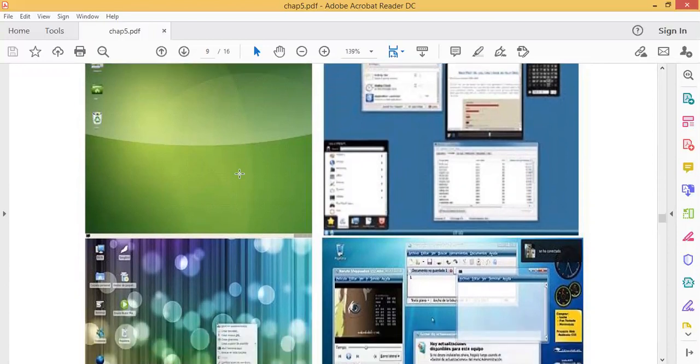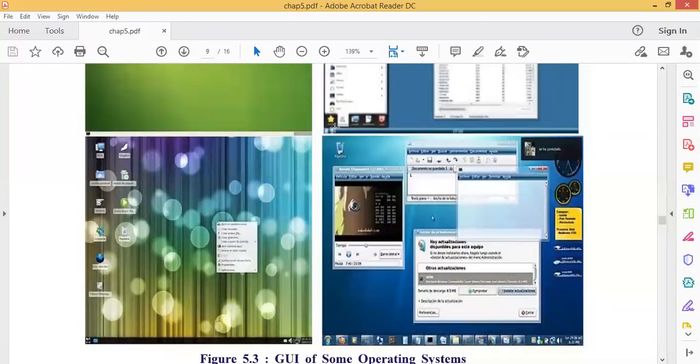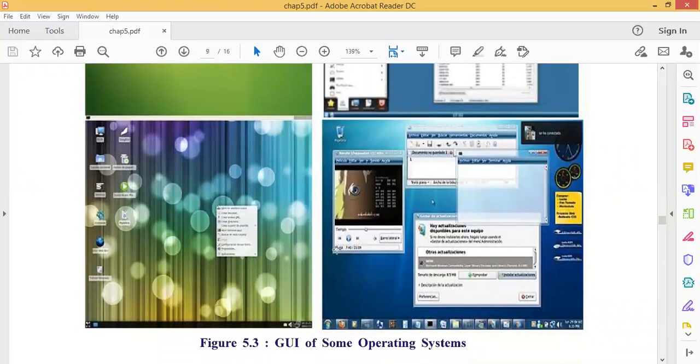While in a character-based or command-based operating system, you cannot see any picture. So these both screenshots are of the Windows operating system, which we have been working with till now, while these both are the Linux operating system. These are the pictures of the GUI, graphical user interface, of the operating system.